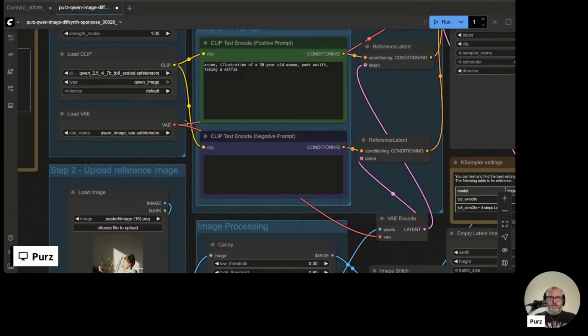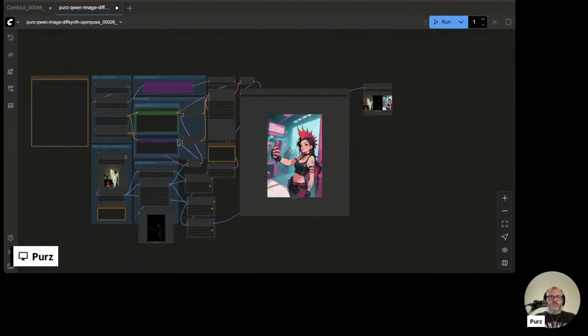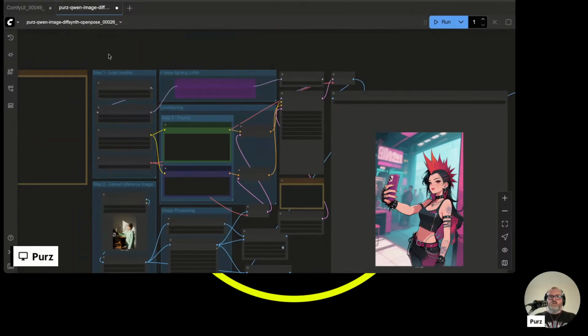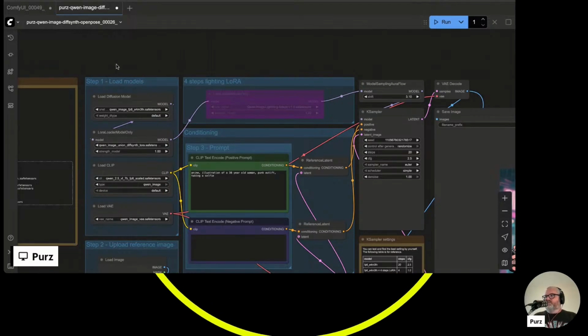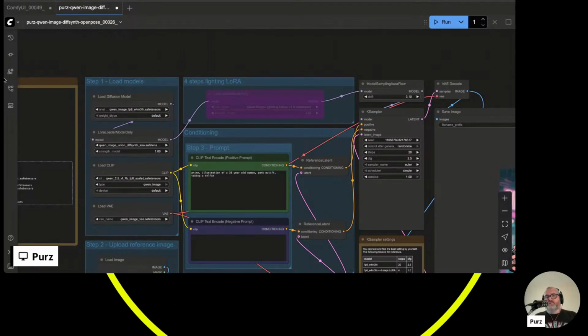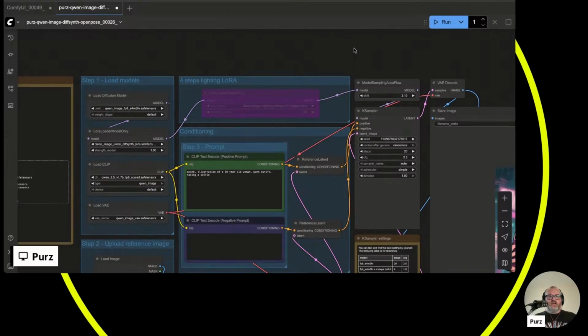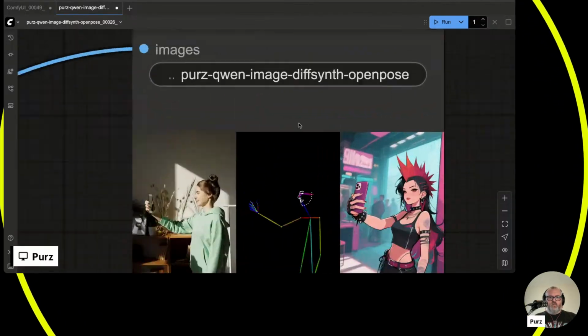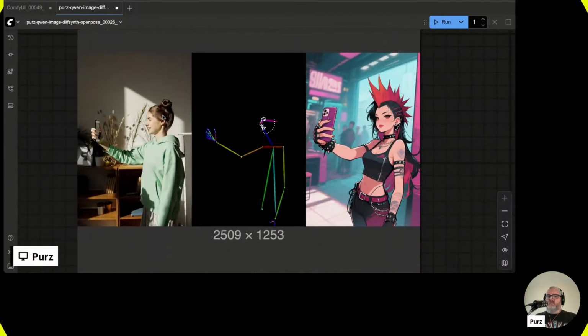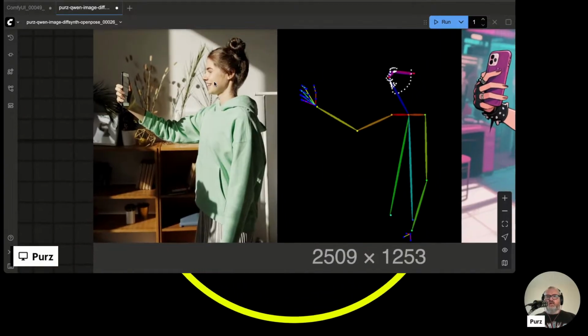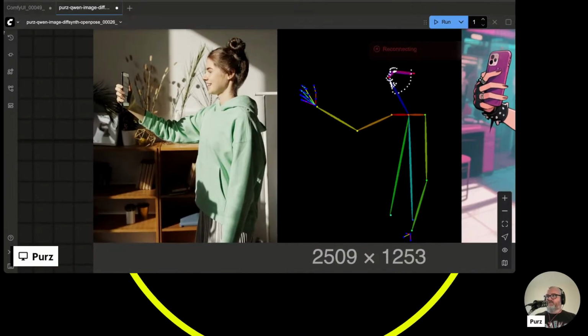Where are you? Oh, there you are. Okay, so let's have a look at this big old workflow. I've modded the default workflow just a little bit to add an image stitch node, but that's about it. Just to give us a result where we can see the beginning, middle, and end. As you can see from this image, what we're doing here is we're taking an input image. This was got from Pexels.